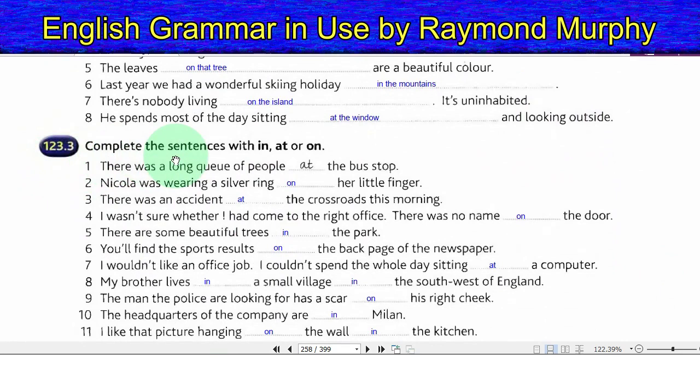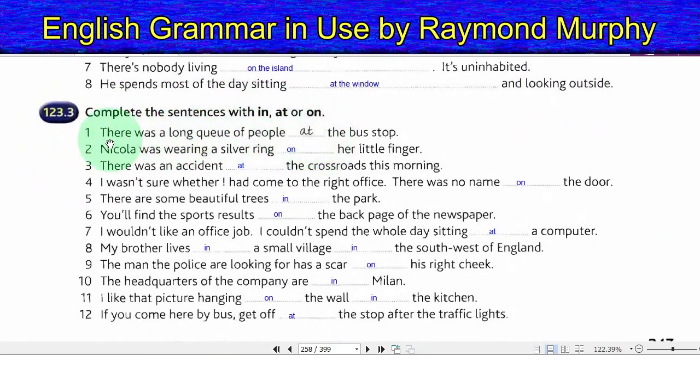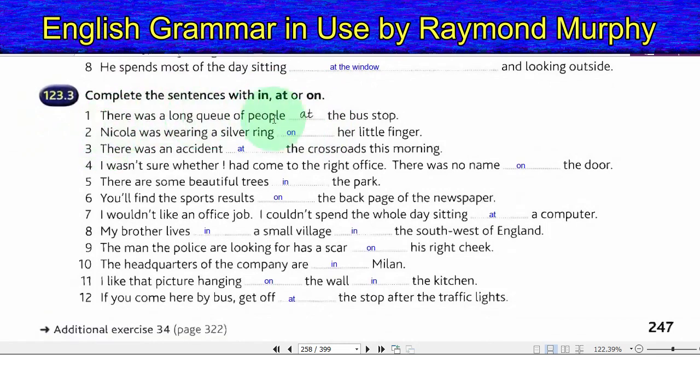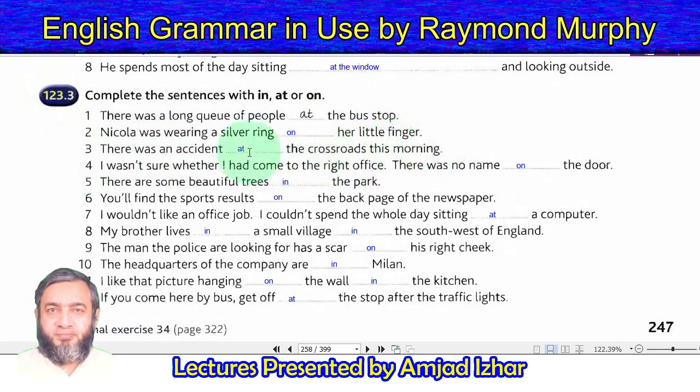123.3. Complete the sentences with in, at or on. 1. There was a long queue of people at the bus stop. 2. Nicola was wearing a silver ring on her little finger. 3. There was an accident at the crossroads this morning.